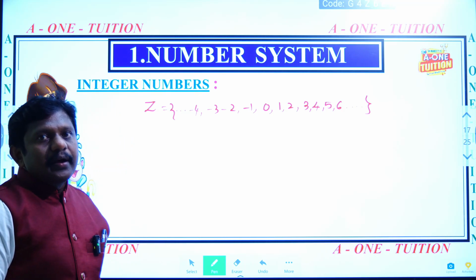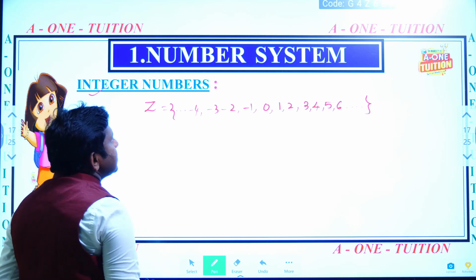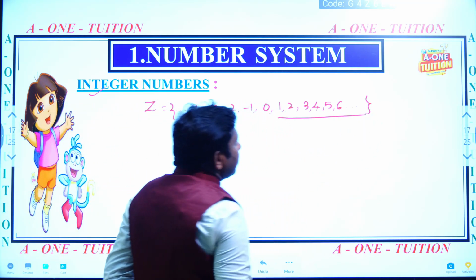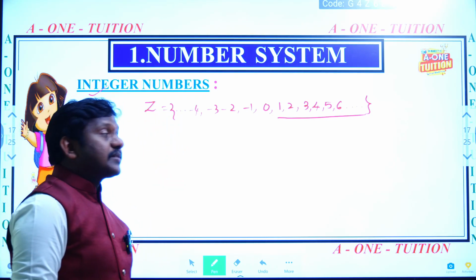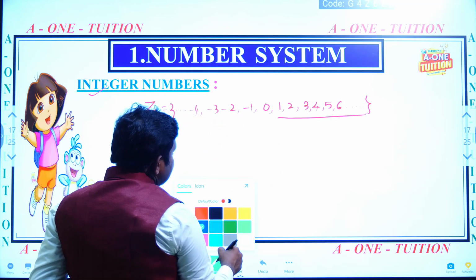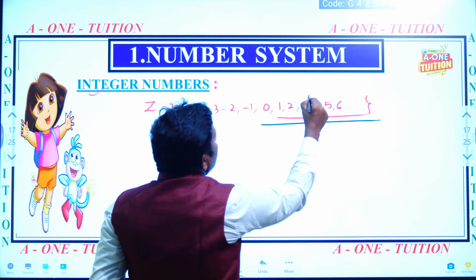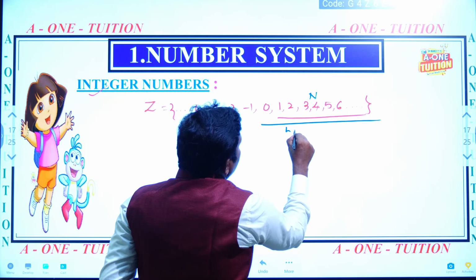These are called integers. In integers, the set of natural numbers is there: 1, 2, 3, 4, 5, 6. In this only, the set of whole numbers is also there. See, these are the set of whole numbers. These are only natural numbers, but including 0.